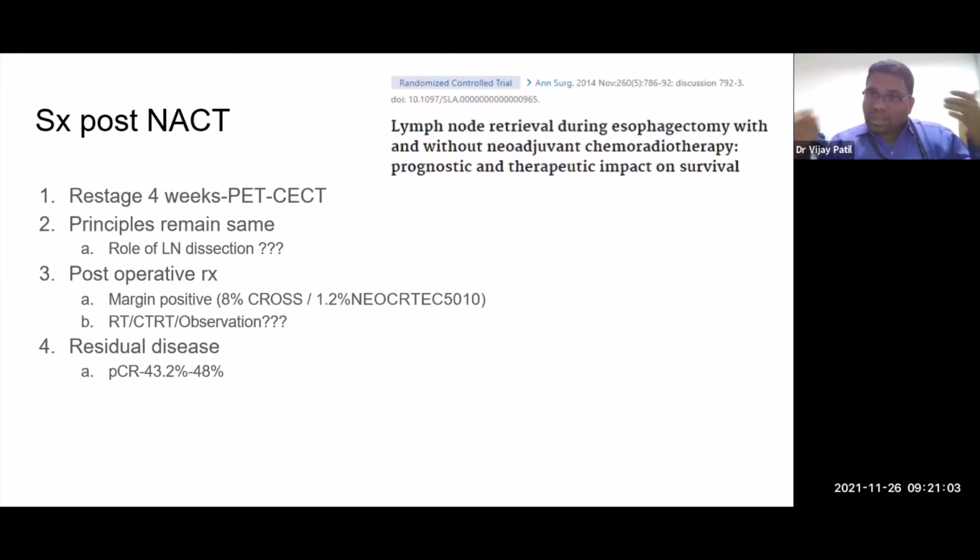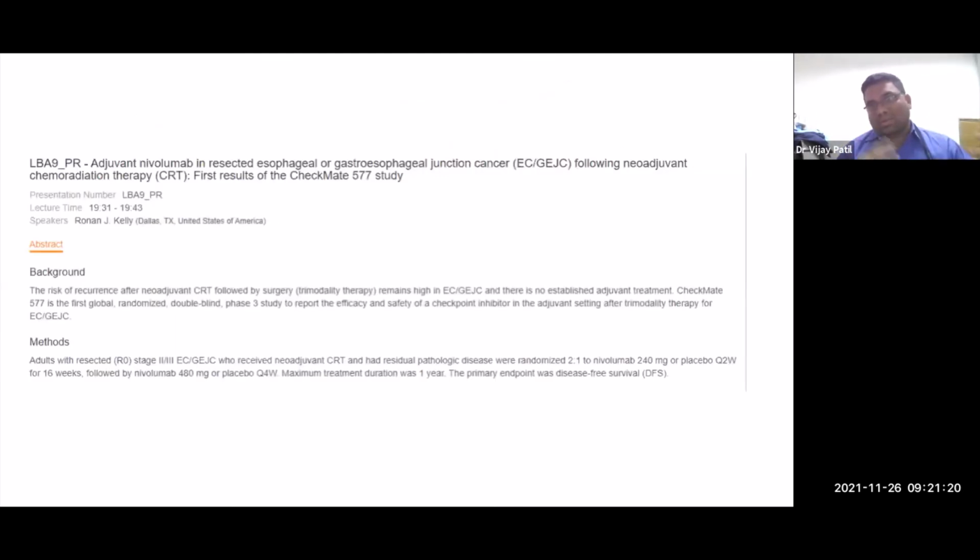That all was when primary surgery is done. Do the principles remain the same when you do surgery after NACT? More or less, yes. The principles do remain the same. One thing more, however, has got to be added. We had seen that the residual disease is seen in around 50% of the patients after these neoadjuvant treatments.